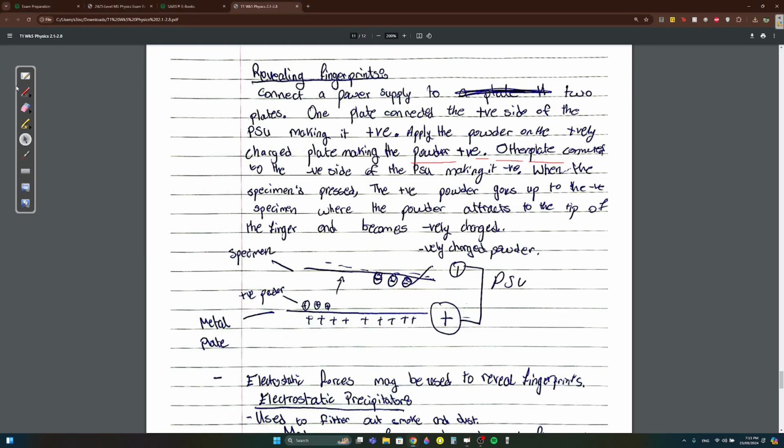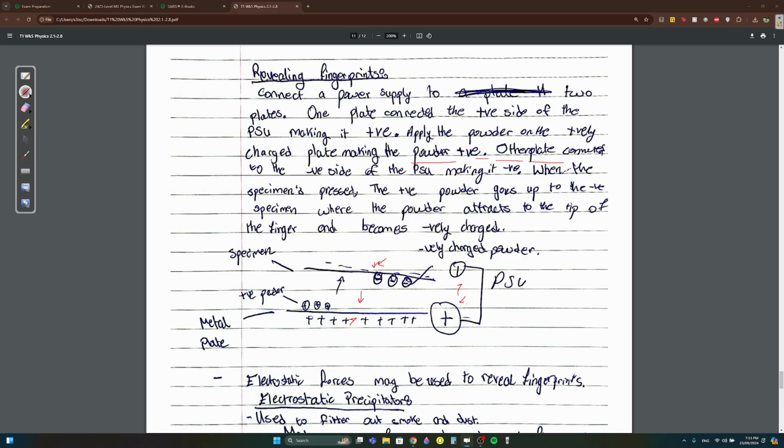Okay, here we have two metal plates. One is connected to the positive, one is connected to the negative. We want to apply some powder. We're going to apply it on the positive plate. If you apply the powder on the positive charge, the powder will become positive, right? So the powder becomes positive. The other plate, connected to the negative side of the PSU, makes this plate negative, right?